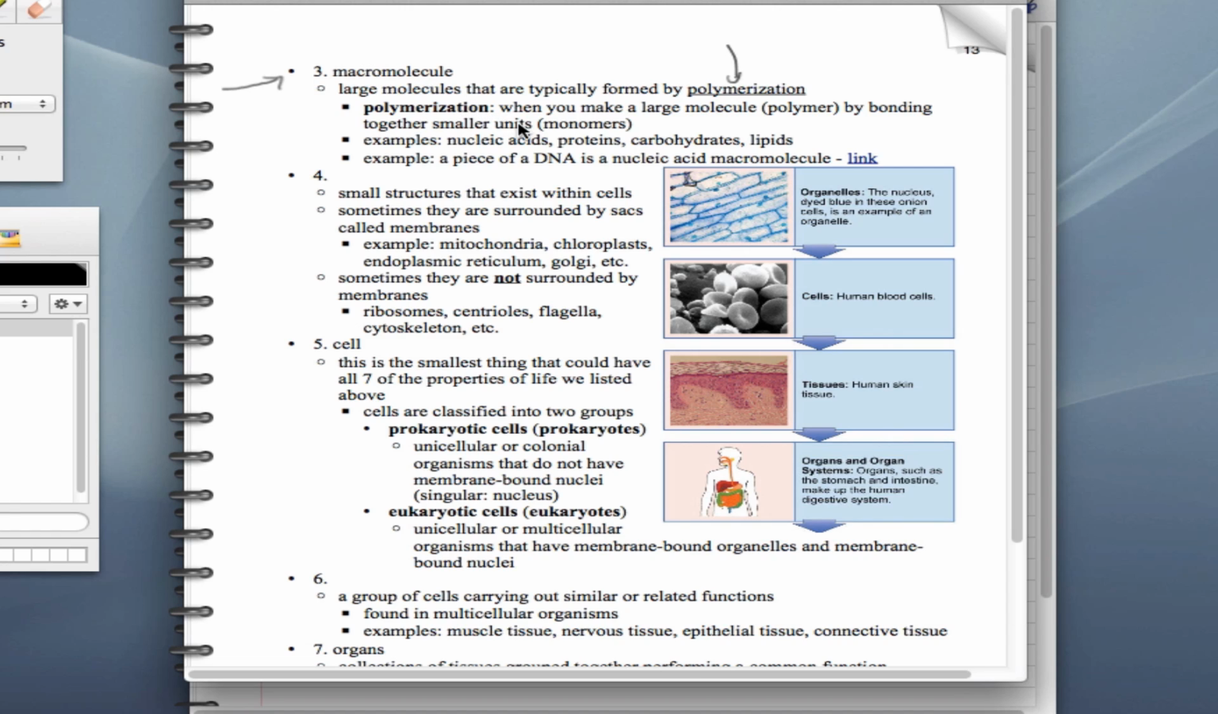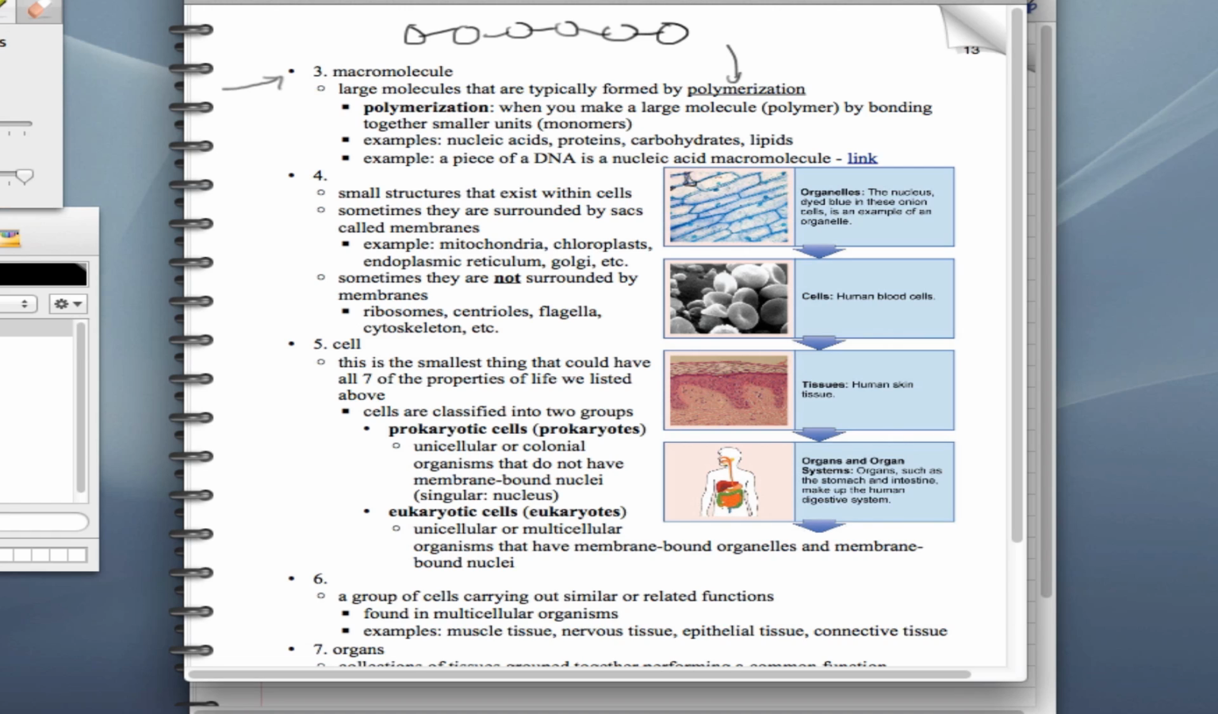So for example, let's take carbohydrates. You can have simple carbohydrates like simple sugars. Let's just draw some simple sugars, just like this. But if we link them all together, we can have one big macromolecule. So here we have four examples of macromolecules: nucleic acids, proteins, carbohydrates, and lipids. And those are pretty important.